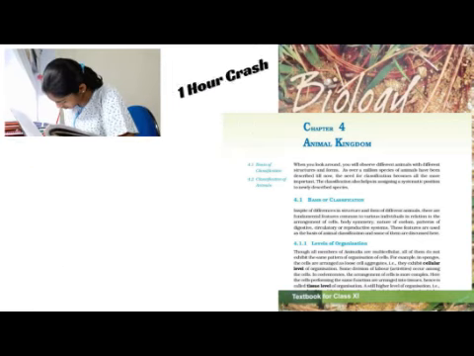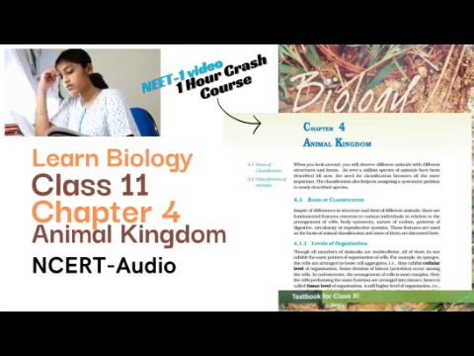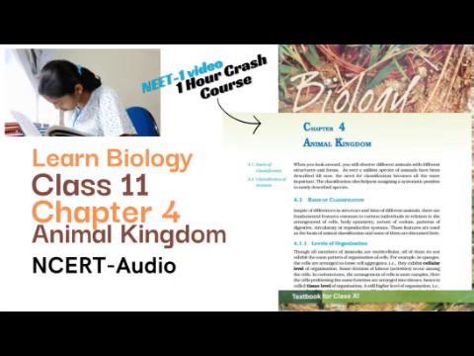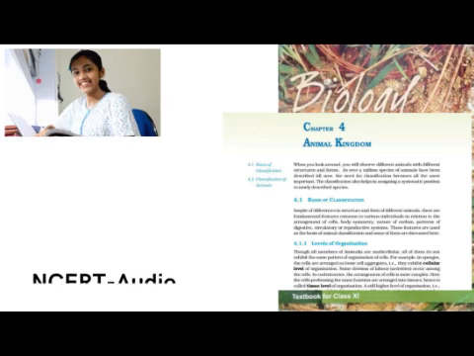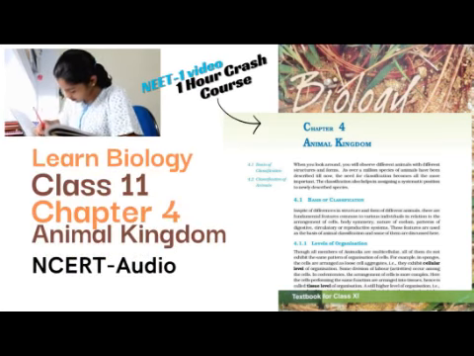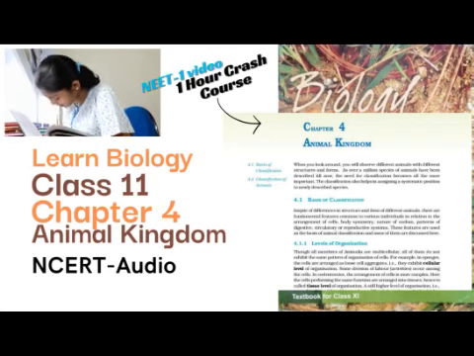4.2.2 Phylum Coelenterata, Cnidaria. These are aquatic, mostly marine, sessile or free-swimming, radially symmetrical animals. The name Cnidaria is derived from the cnidoblasts or cnidocytes, which contain the stinging capsules or nematocysts present on the tentacles and the body. Cnidoblasts are used for anchorage, defense, and for the capture of prey.